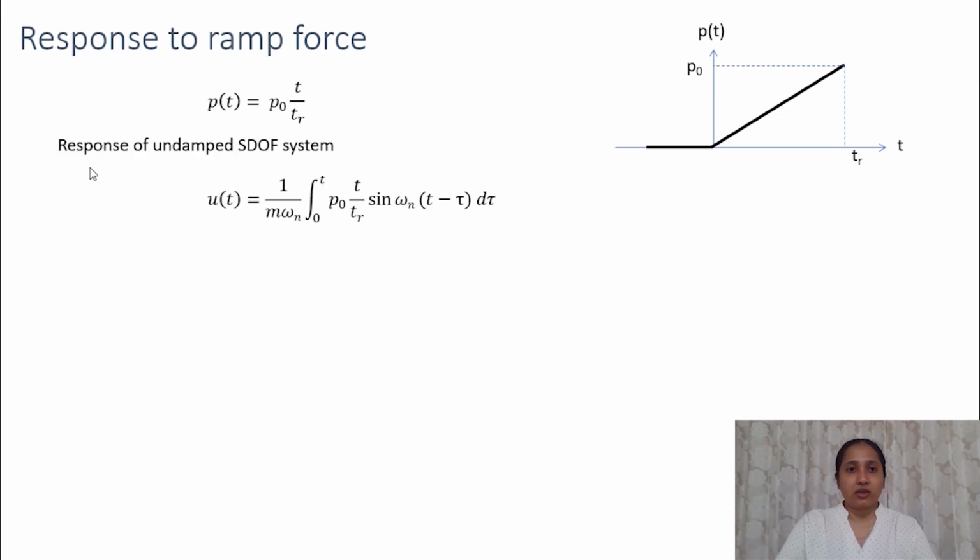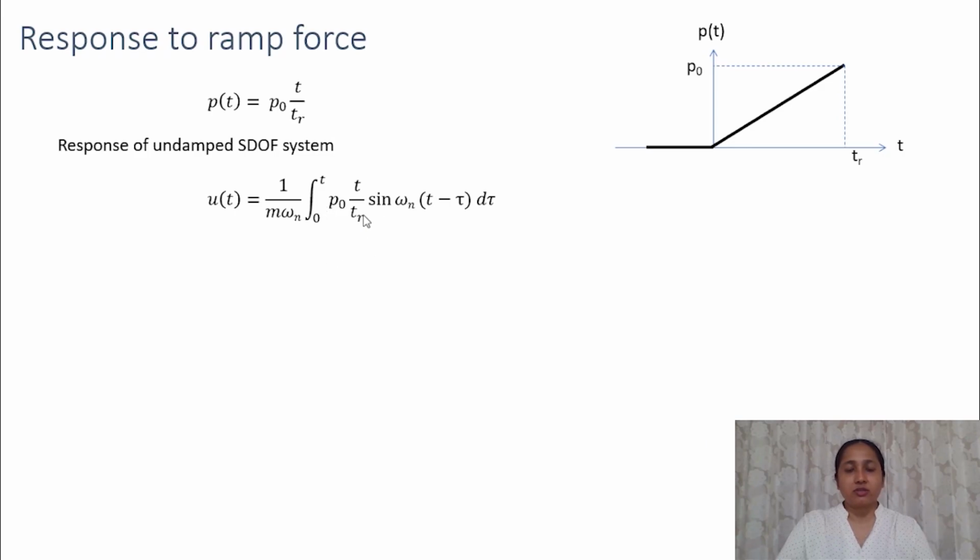Again, for an undamped SDOF system, we can use Duhamel integrals and substitute the value of p(t). So it would be 1 by m omega n integral of p naught tau by tr sin omega n (t minus tau) d tau. Same as the previous expression, we just have to replace the forcing function.